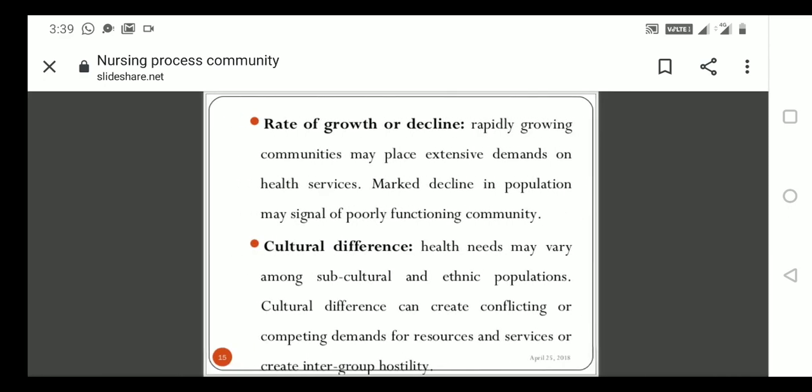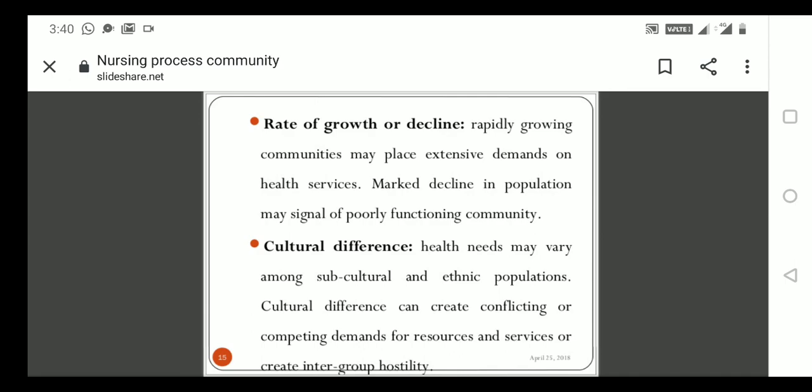Then, rate of growth or decline. Rapid growth of a community may place extensive demands on the health services, and a marked decline in the population may be a sign of a poorly functioning community. Increasing, rapid growth of the population means they are getting more healthcare services, and whoever is having health issues, they are solving the problems. That's why rapid growth of population will be there.